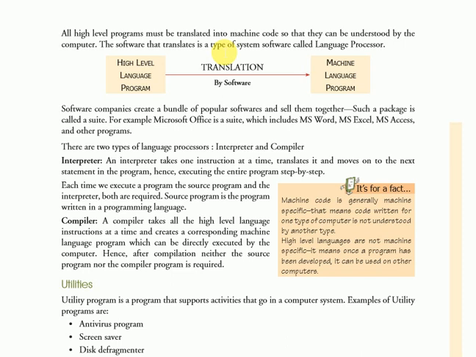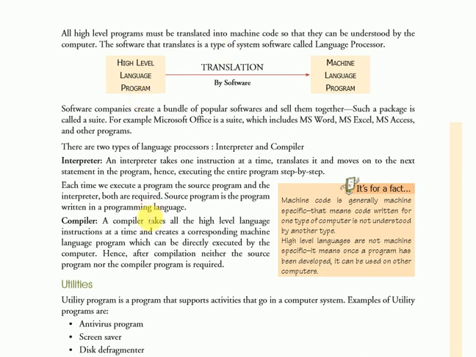Next, compiler. A compiler takes all the high-level language instructions at a time and creates a corresponding machine language program which can be directly executed by the computer. Hence, after compilation, neither the source program nor the compiler program is required.